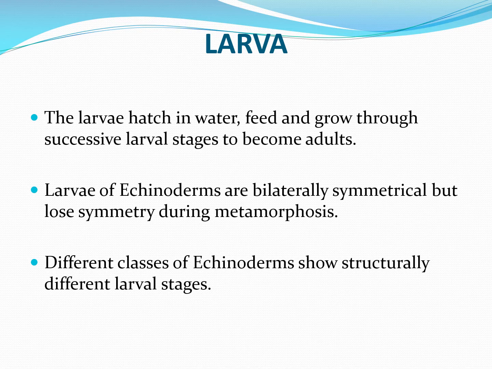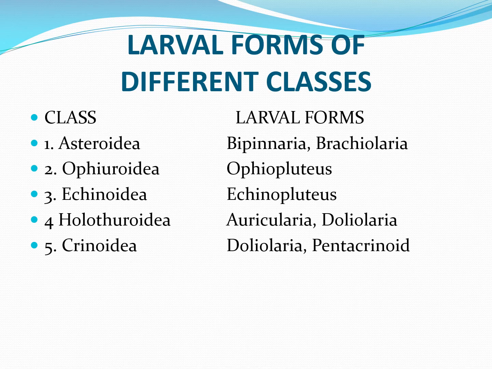The different classes of echinoderms show structurally different larval stages. Here in this slide we can see the different classes with their larval forms. There are 5 classes, each having their own larval forms. First class is class Asteroidea, with 2 larval forms, Bipinnaria and Brachiolaria. Class Ophiuroidea has the larval form Ophiopluteus.